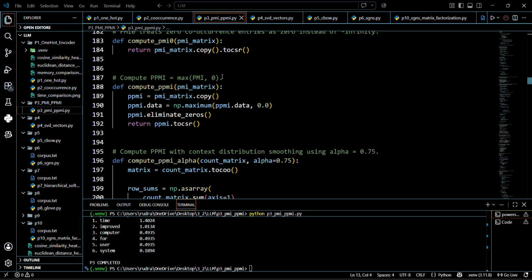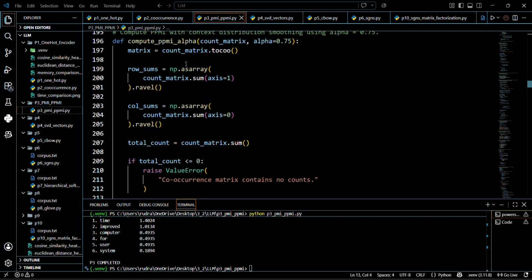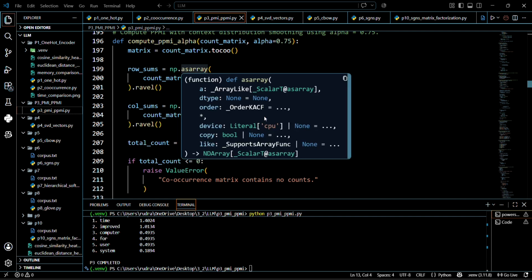For zero co-occurrence counts, the ordinary PMI formula would involve a logarithm of 0. In my sparse implementation, those zero entries are not stored, so they remain 0 in the sparse representation rather than being stored as negative infinity.